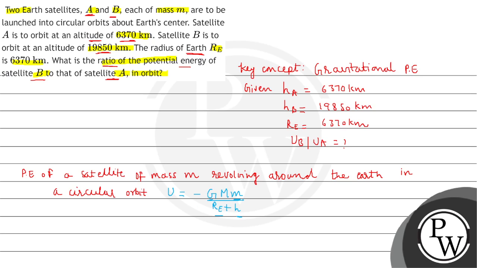Now G is the same for both satellites, capital M, the mass of Earth, is the same for both, and small m is also the same, as given in the question. Both satellites have the same mass. So U only depends on the RE plus H value. So we can calculate the ratio from here. U of B by U of A is equal to RE plus HA by RE plus HB, because we have the inversely proportional relation.